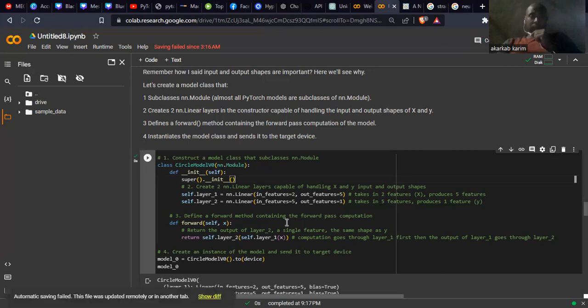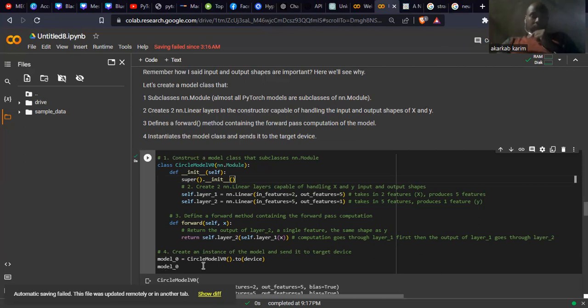Define a forward method containing the forward pass computation. I create this forward method because we send the data, self and x. Return the output of layer 2, a single feature, the same shape as y. As we see in the shapes of the layers and the target, it's one value, one output. So I return self.layer_2 applied to layer 1. The computation goes through layer 1 first, then the output goes through layer 2. This is the architecture: just two inputs and one output.